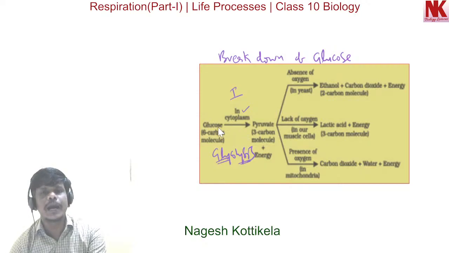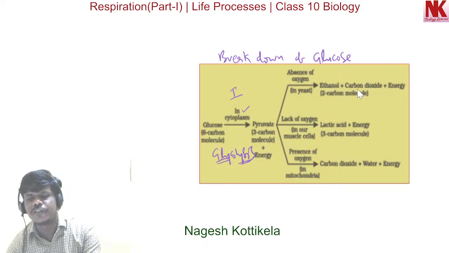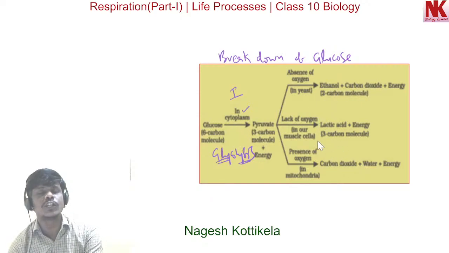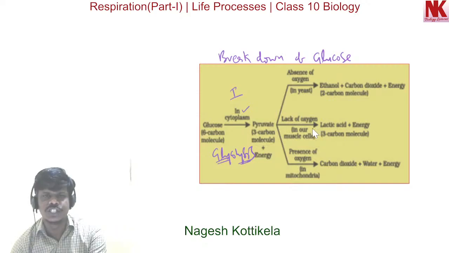Here, the 6 carbon glucose molecule breaks down into 3 carbon pyruvate molecules. Two pyruvate molecules are formed from 1 glucose molecule, and this is glycolysis. Now after glycolysis you can see in different organisms different pathways are followed. We will now discuss these different pathways in detail one by one.